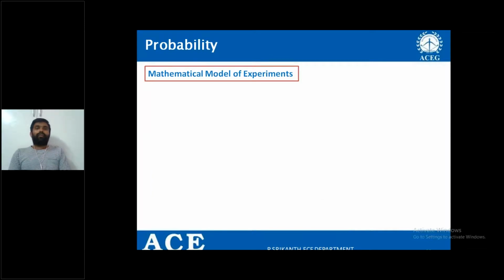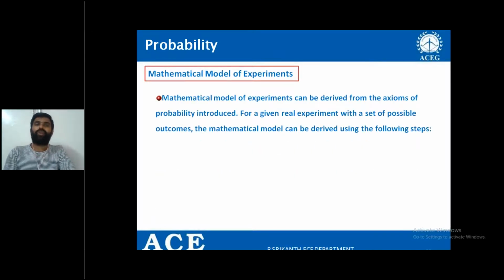Right. So in the analysis process, for any experiment in any application, while developing the probabilistic model for the application, we consider a mathematical model of experiments. The mathematical model of experiments can be derived from the axioms of probability. For a given real experiment with a set of possible outcomes, the mathematical model can be derived. How can the mathematical model be derived?